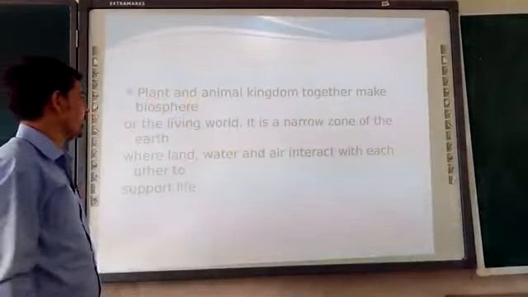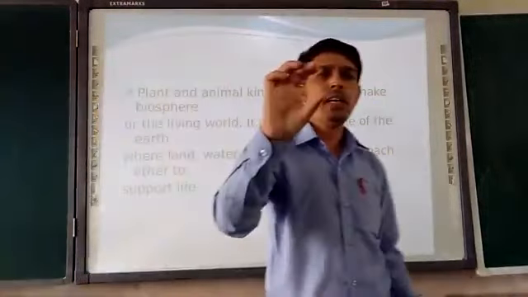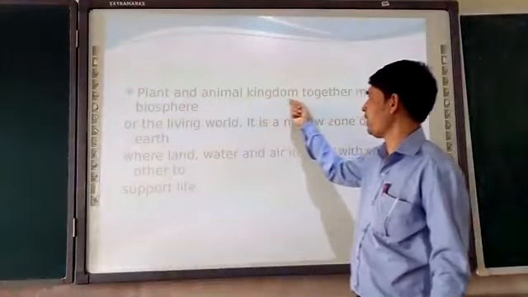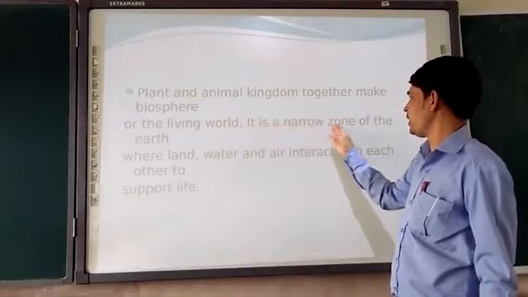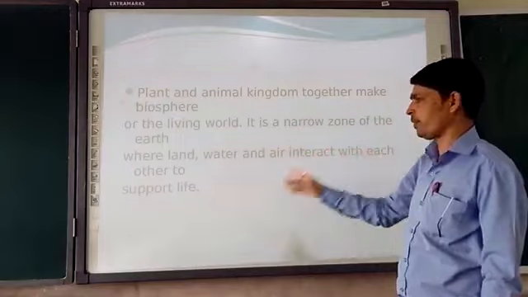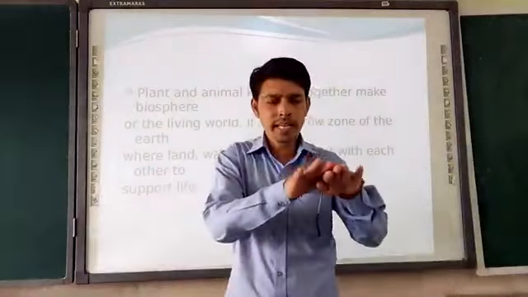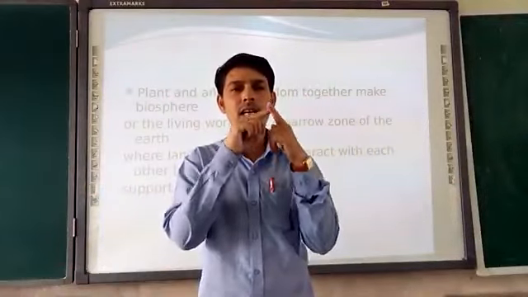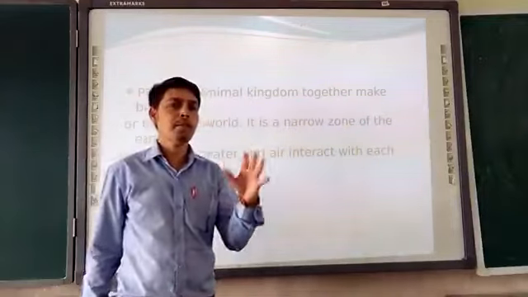Plant and animal kingdom together make the biosphere. Now this is the last component of the natural environment, the biosphere. So what is the biosphere? Plants and the animal kingdom together make the biosphere. The living world is the narrow zone of the earth where land, water and air interact with each other to support life. In that area the land will be there, water will be there, air will be there, and life is possible. That zone is called the biosphere.